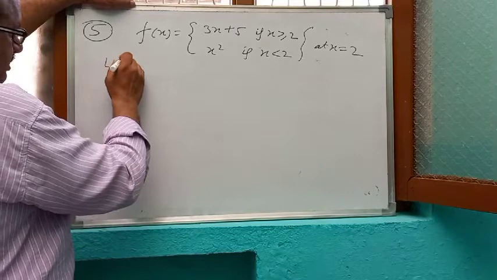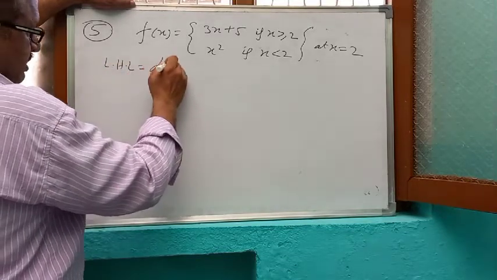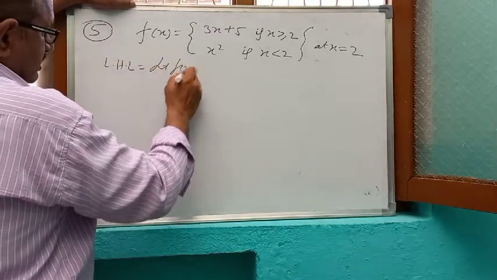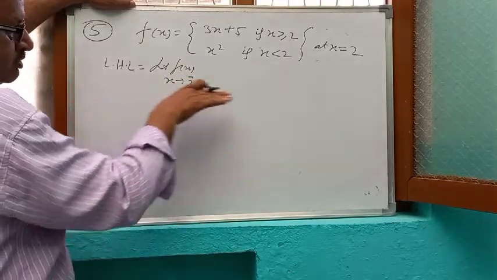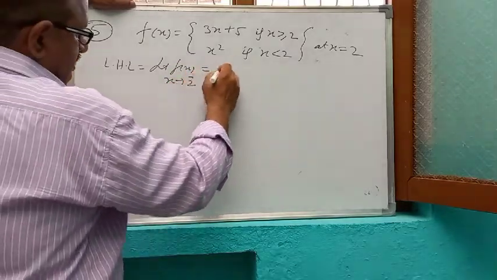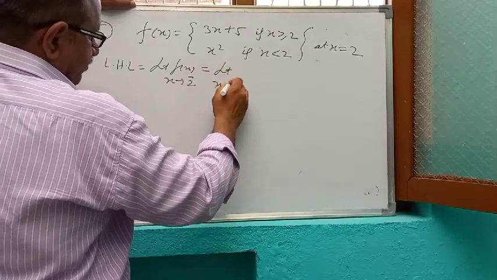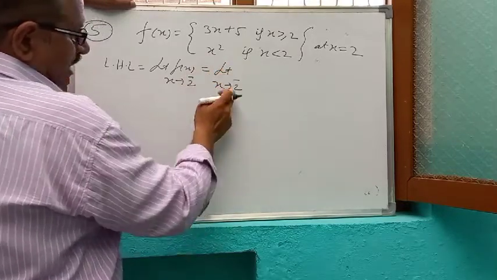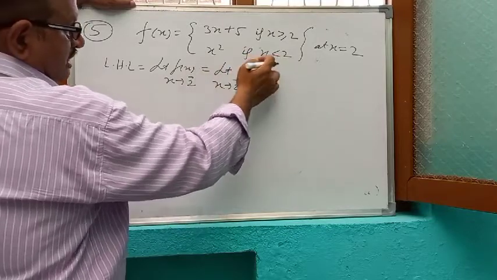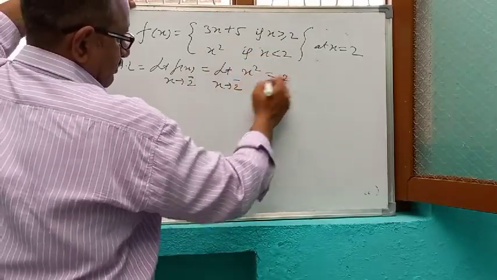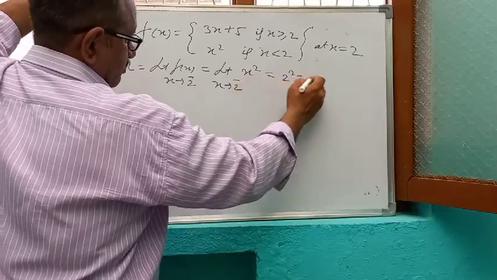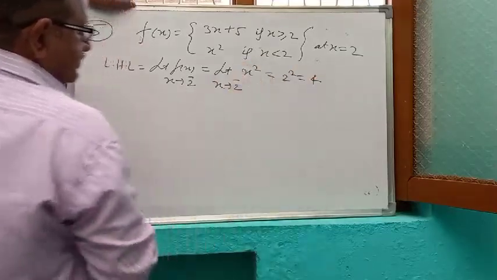Left hand limit means limit of f(x) as x tends to 2 minus. 2 minus means we are moving towards 2 from the left side, so less than 2. So the function will be x square. Put the value 2: 2 square is 4.